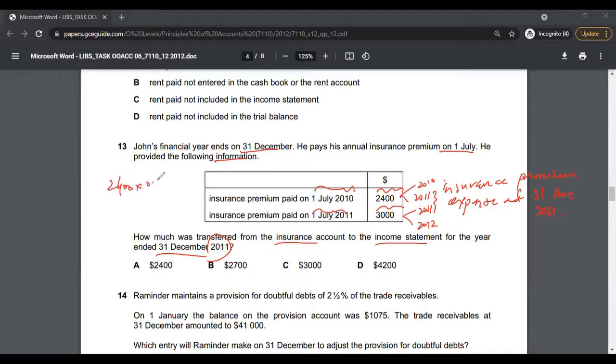So 2,400 times 0.5 is 1,200, and then 3,000 times 0.5 is 1,500. The total is 2,700. The correct answer to multiple choice 13 is option B, 2,700.